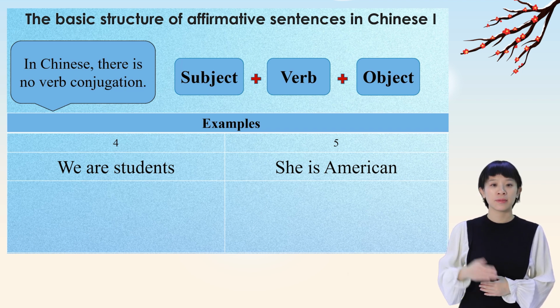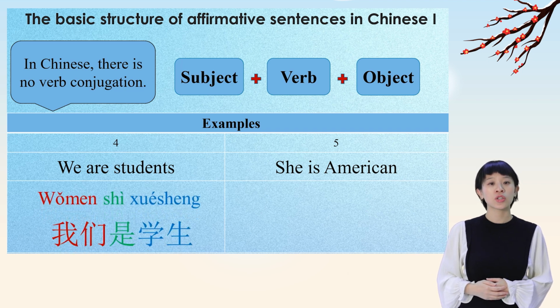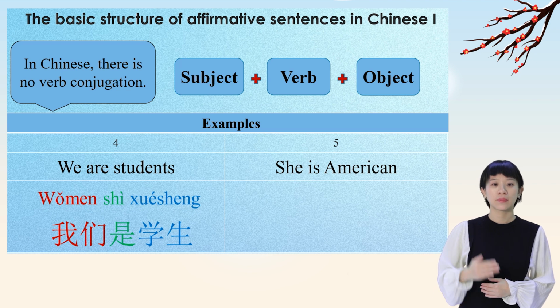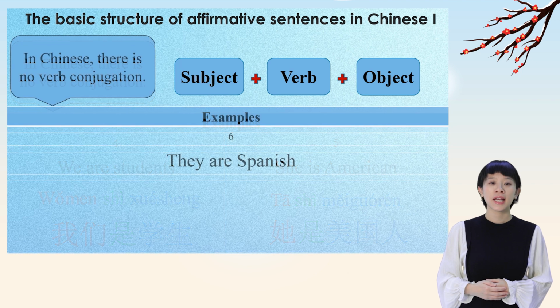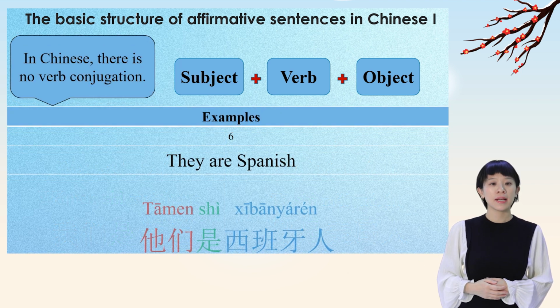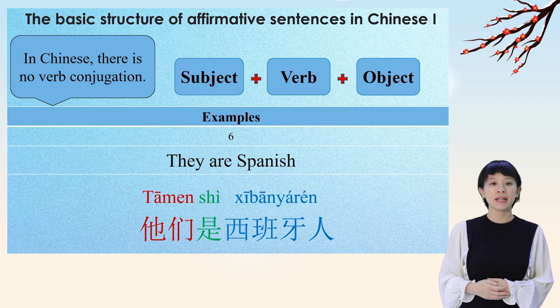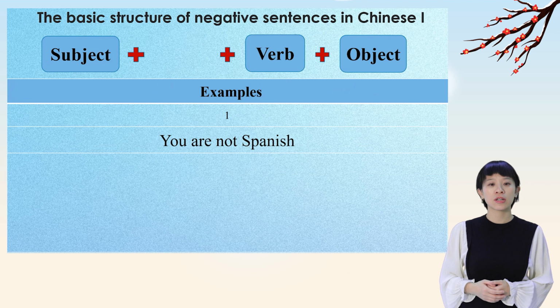Now, let's practice three more sentences using HSK1 vocabulary. We are students. 我们是学生. She is American. 他是美国人. They are Spanish. 他们是西班牙人.